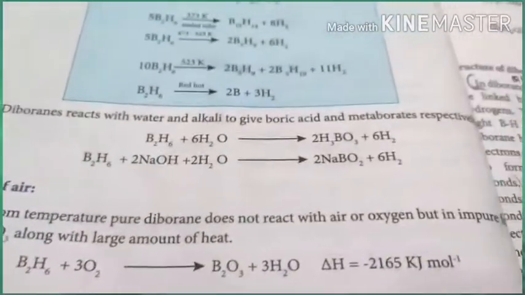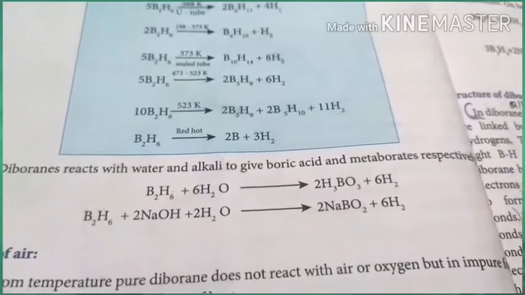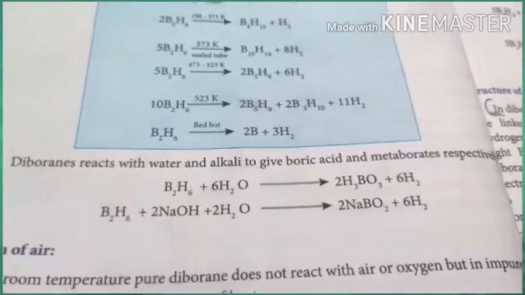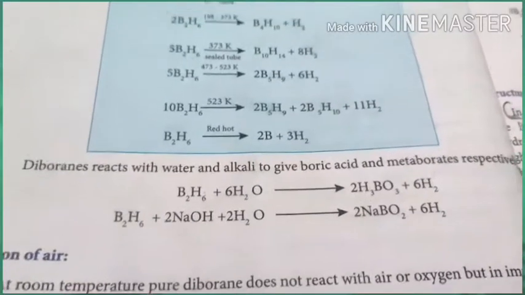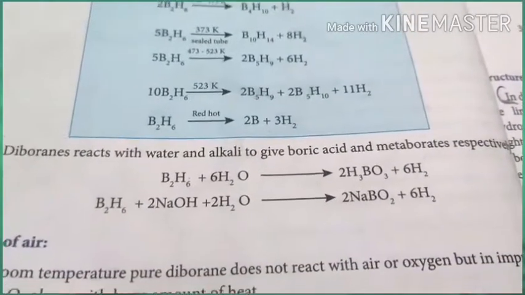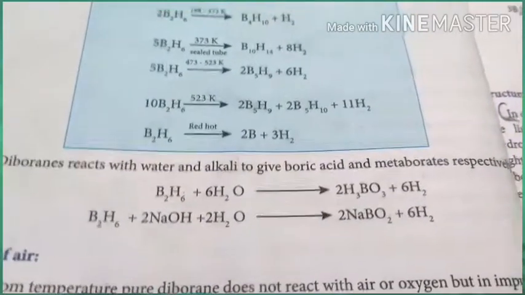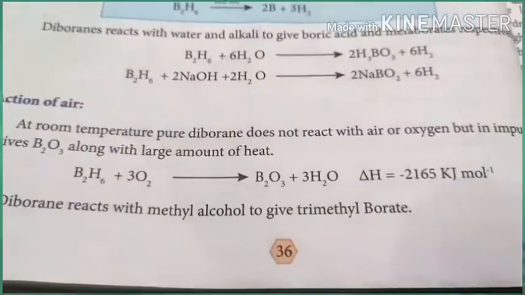When diborane reacts with water or base, it gives boric acid and sodium metaborate respectively. For example, B2H6 reacts with water, giving boric acid and hydrogen, and similarly B2H6 reacts with a base, giving sodium metaborate. Action of air: these are important 2 mark questions.